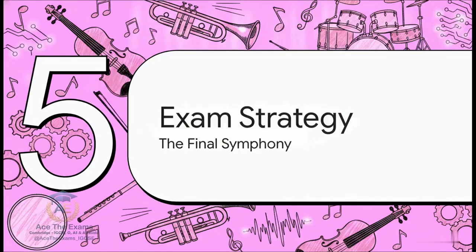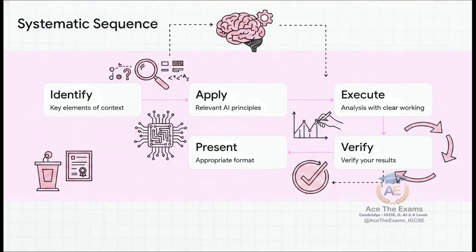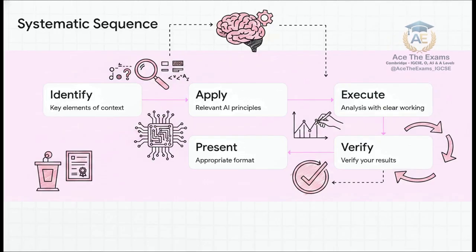Section 5. The Final Symphony. Exam Strategy. Let's bring all these instruments together into one unified system. By adhering strictly to this standardized 5-step sequence, your systematic processing will perfectly mirror the academic benchmarks the syllabus demands. Step 1. Identify key elements. Decode the command words in the scenario context immediately. Step 2. Apply relevant AI principles. Figure out which specific theory applies to this specific context.